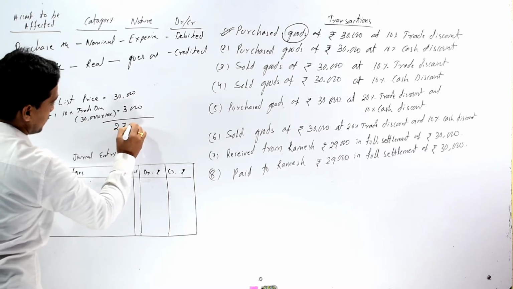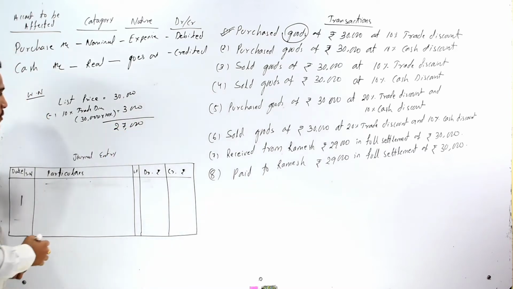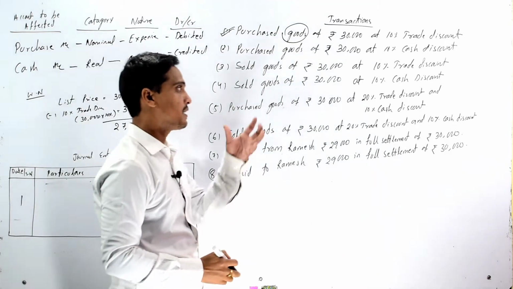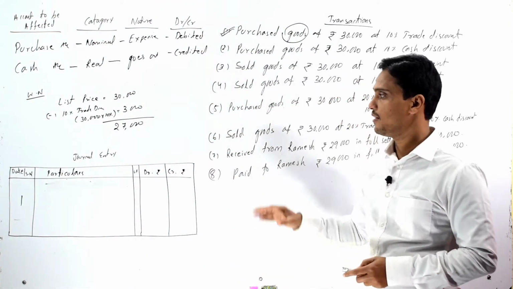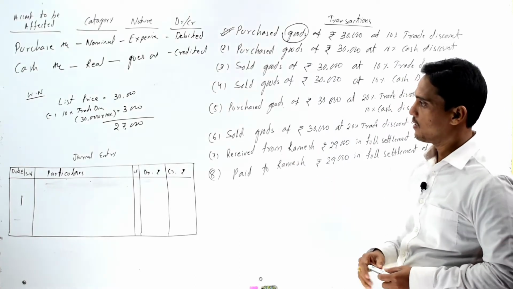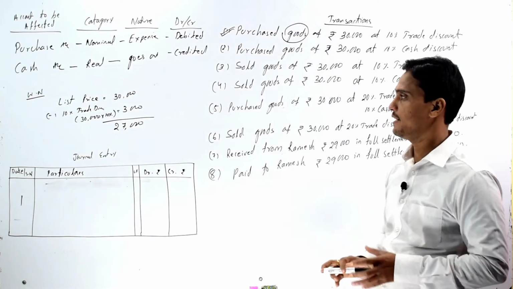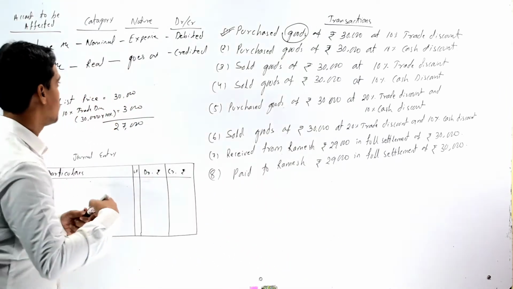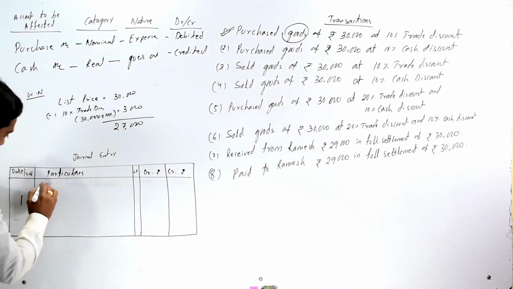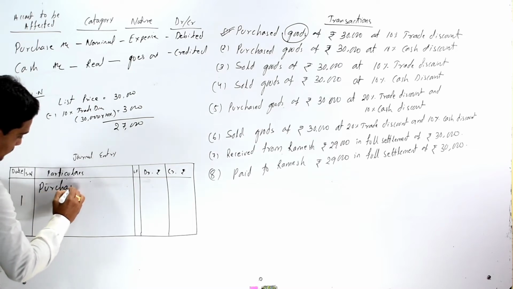So it should be deducted from the list price, because our trade discount is only a reduction on the list price. We cannot record it in our books, so our journal entry should be purchase account to debit